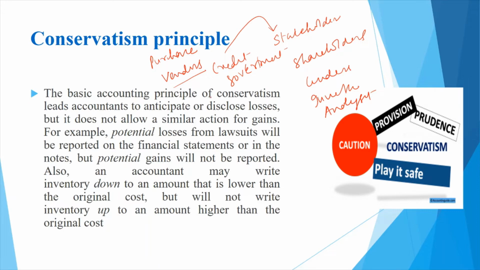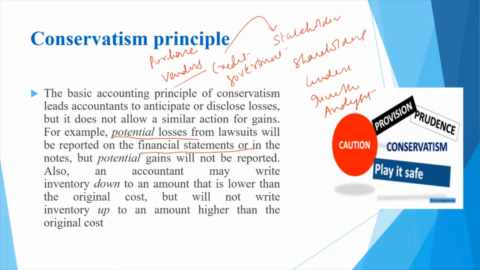Now, in the same concept, what should be the logical thing? If you are anticipating any kind of losses, then the company or firm must disclose them. Any potential losses that a company is anticipating must be mentioned in the financial statements.